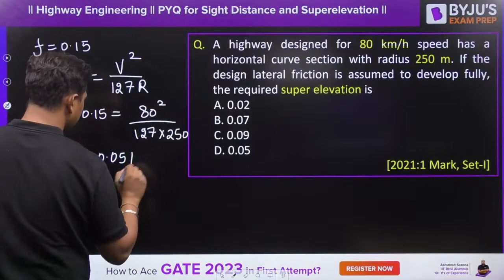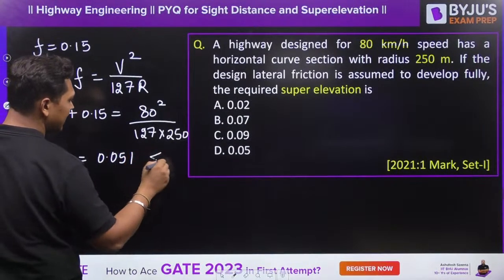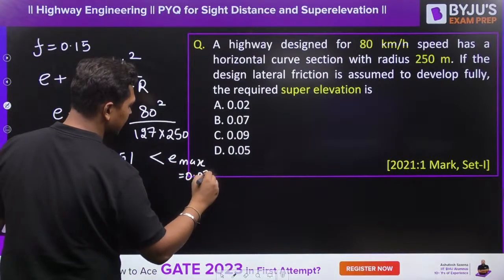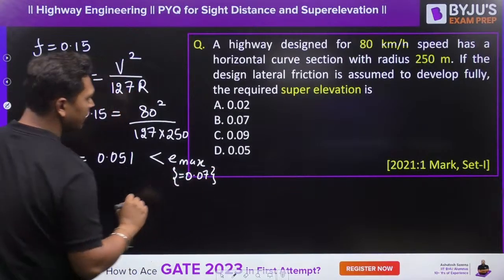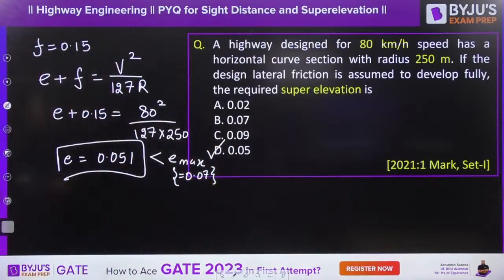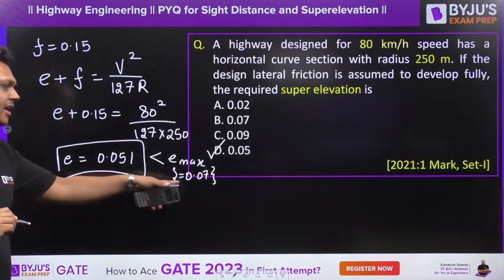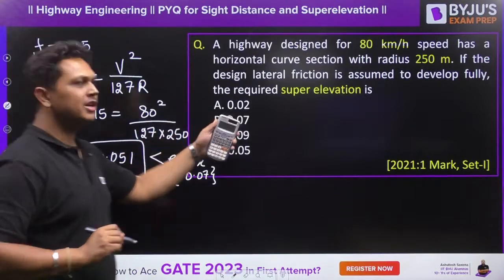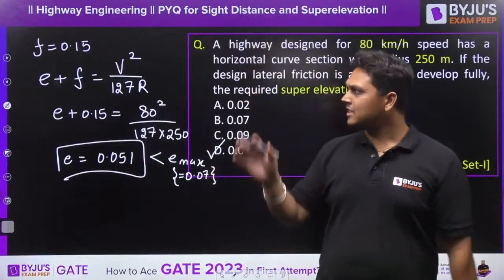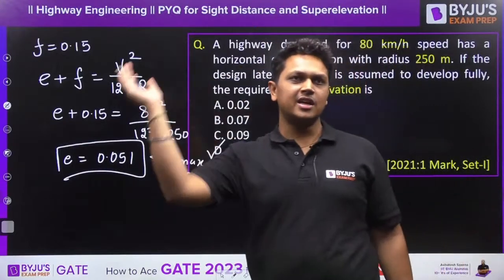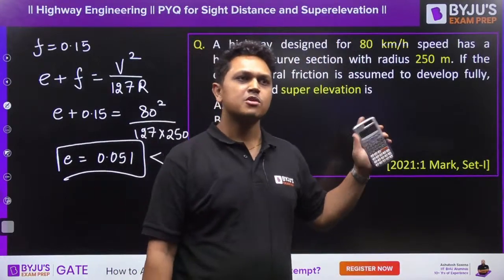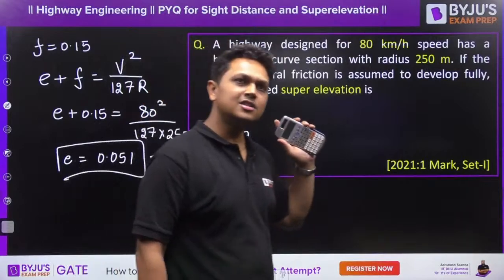0.051, right? Since it is less than Emax, which is equal to 0.07 in normal conditions, we will take the value as 0.05. So the answer will be D, everyone. If in case it is greater than Emax, then you will take 0.07 because you cannot allow anything more than 0.07 until and unless it is specified, that is, a hilly terrain which is not covered with snow. Until and unless it is specified, you will take Emax equal to 0.07, everyone.